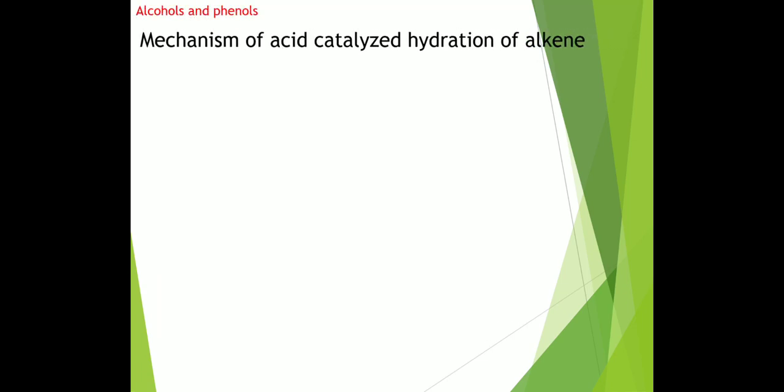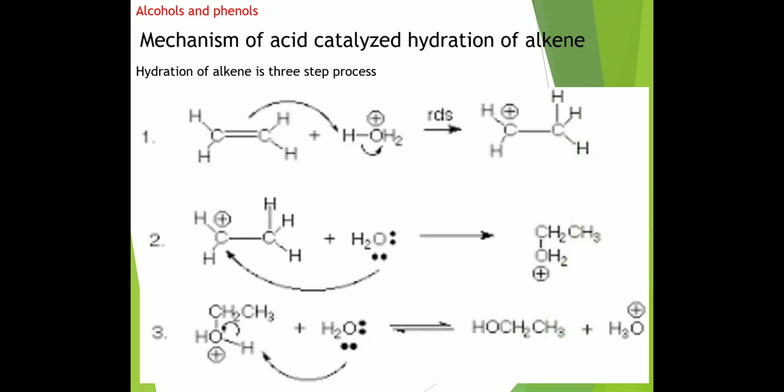Next, the mechanism of acid catalyzed hydration of alkenes. Actually, acid catalyzed hydration of alkene is a three-step process; its mechanism takes place in three steps. First, protonation of alkene. Second, attack of nucleophile. And third, deprotonation to form the alcohol. Hydration of alkene is a three-step process, like this one.